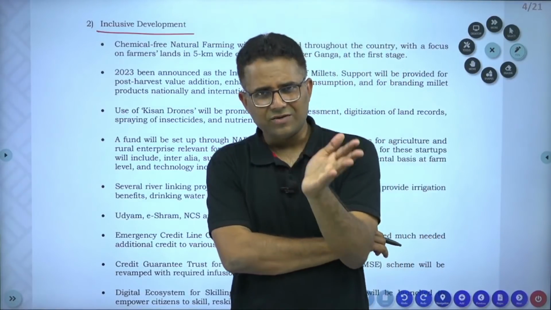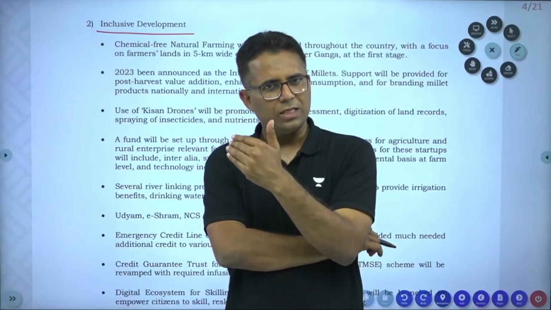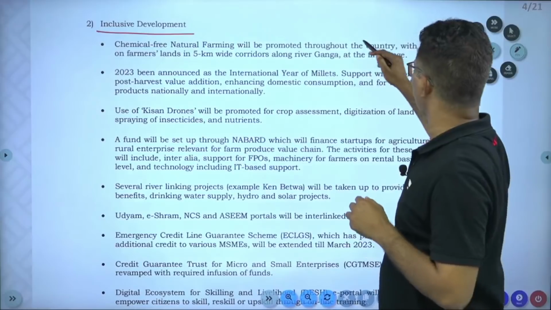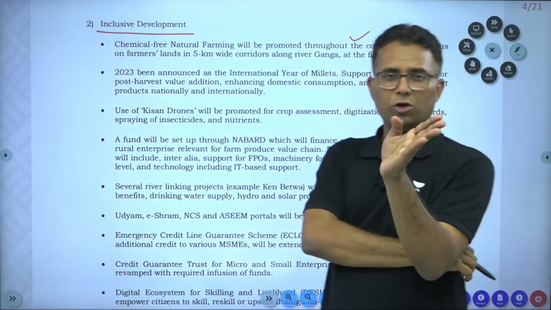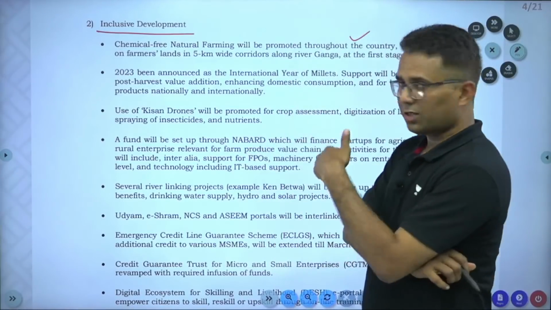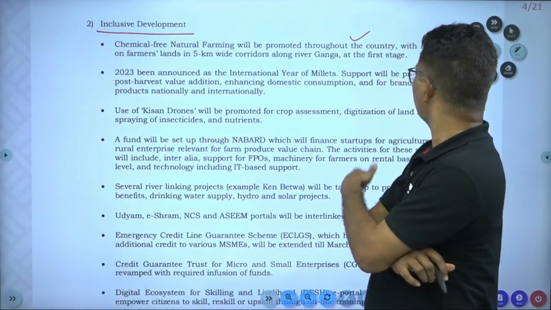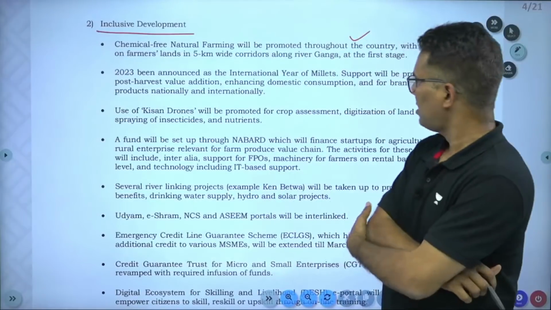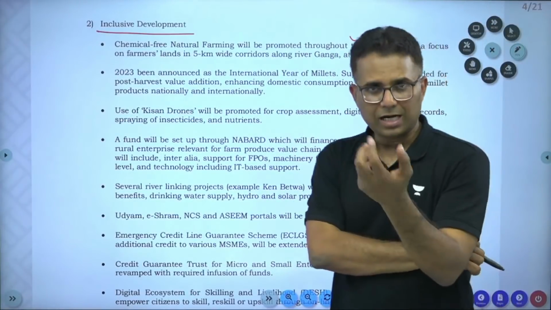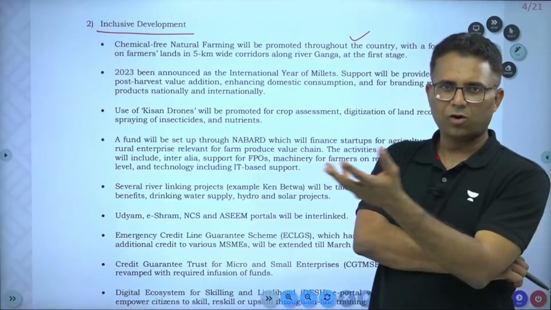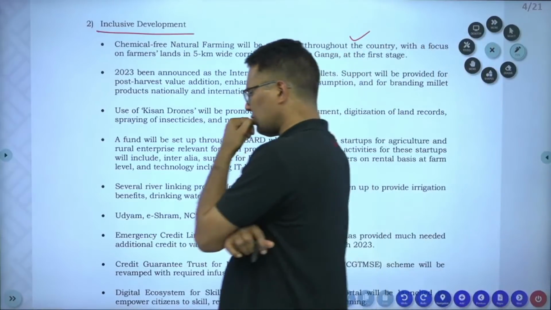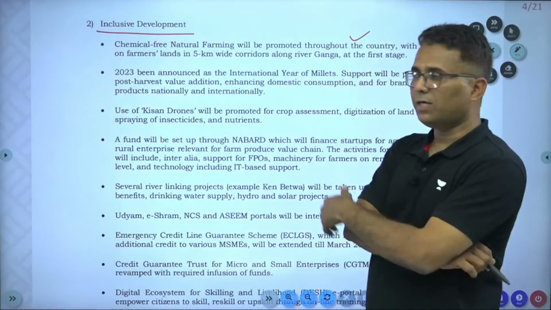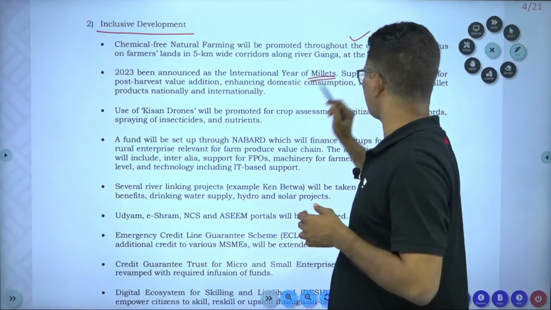Now, there are several schemes related to that and you can keep on reading those, but this is the focus area that you should be aware of, and government is going to develop a corridor alongside Ganga for this natural farming. Regarding 2023, the year of millets, government is going to develop infrastructure and supply chain facilities, processing facilities related to the millets also. So, there will be a focus on millets also.